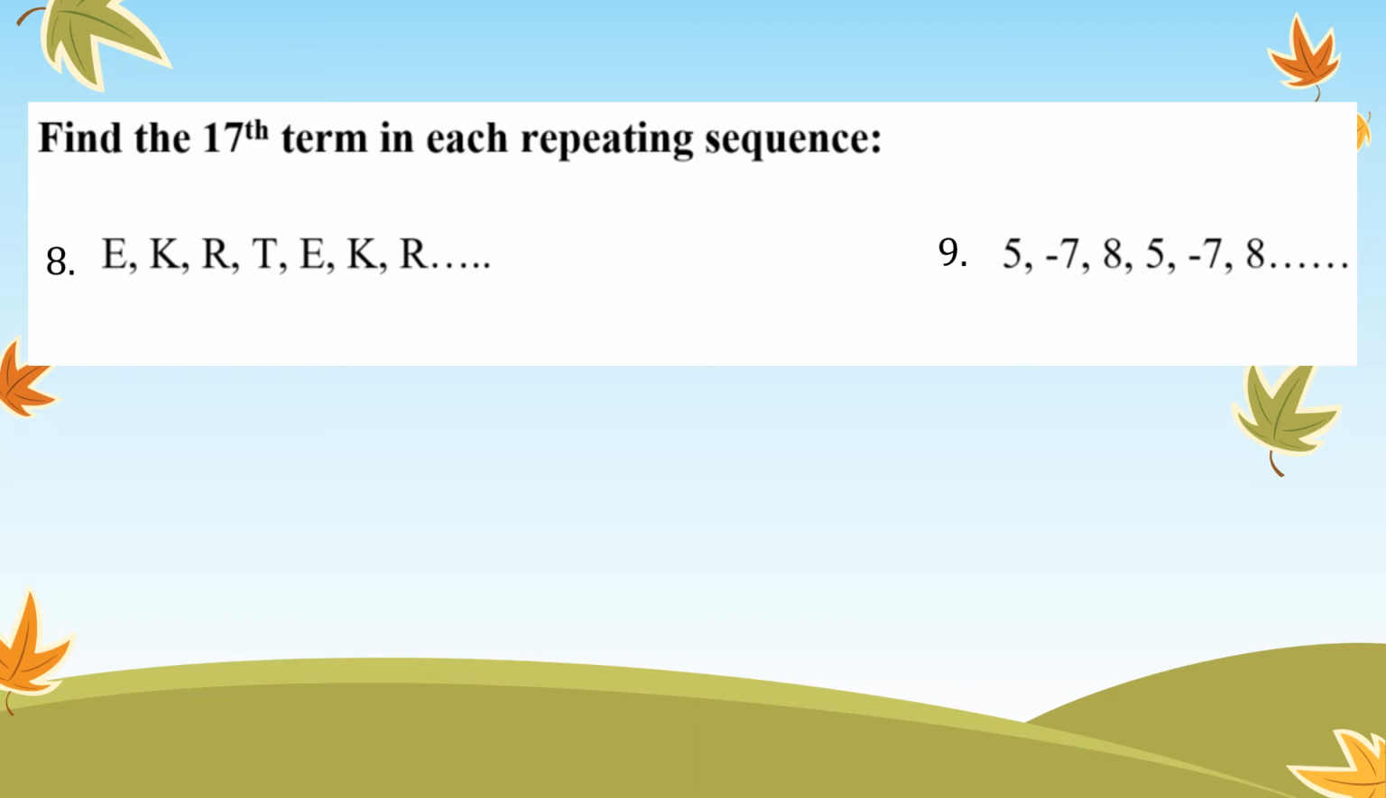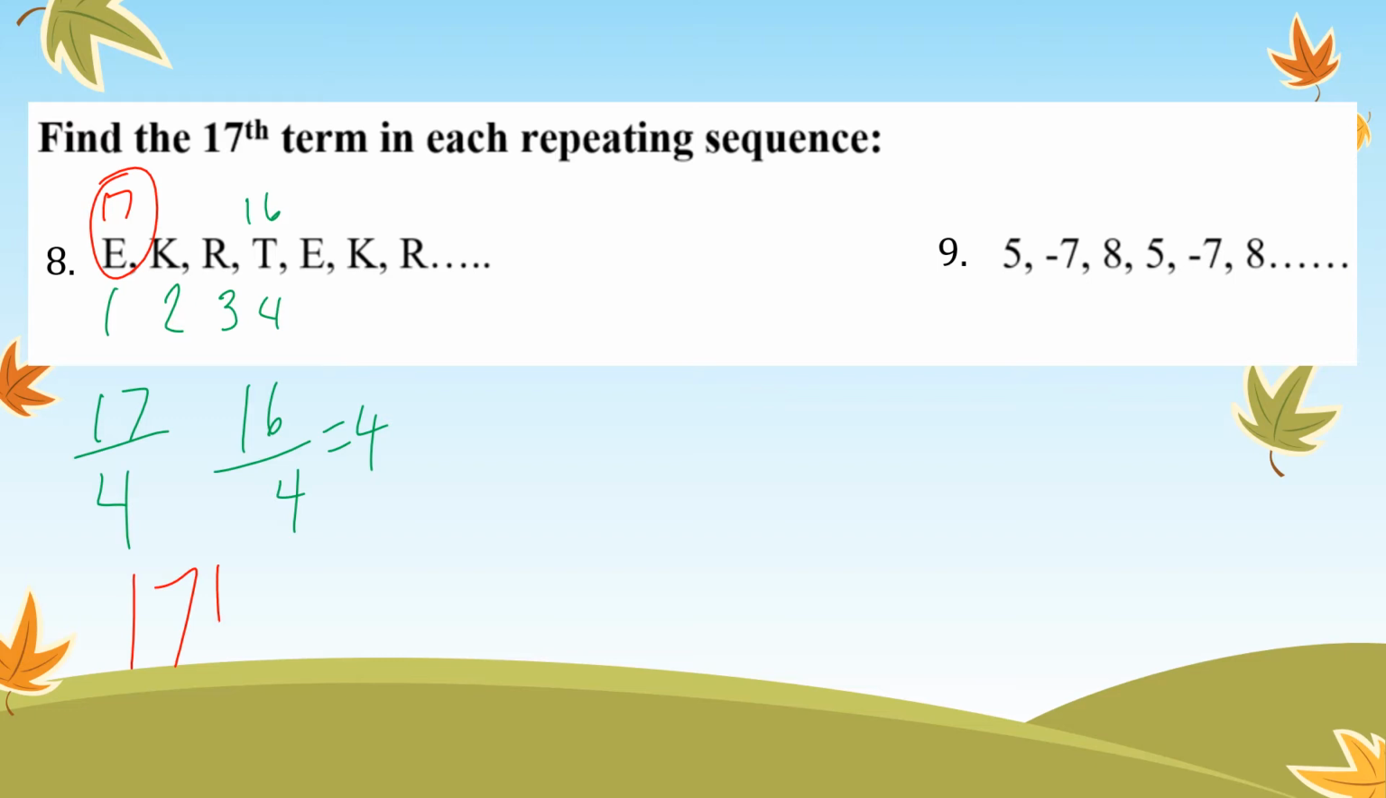Okay, find the 17th term in each repeating sequence. So if we look here, we have E, K, R, T, E, K. So we have 1, 2, 3, 4. Remember how we found this? 17 divided by 4 is not a nice number, but 16 divided by 4 would be. If I have a whole number, that means that my 16th term is that last term in the sequence. So then I have to count up to get my 17th term, which would be E.